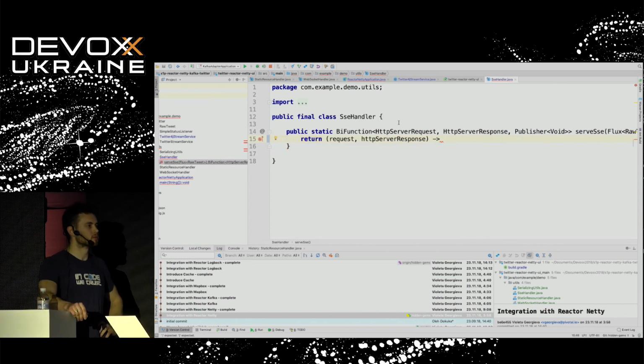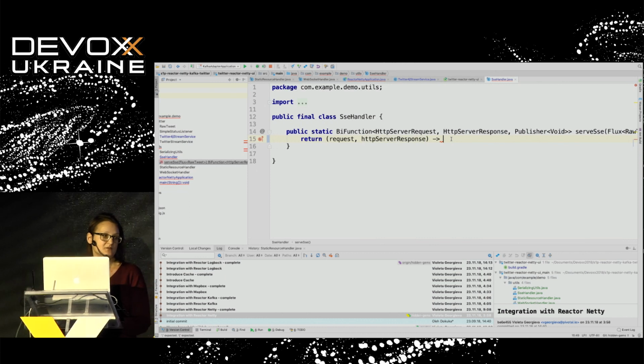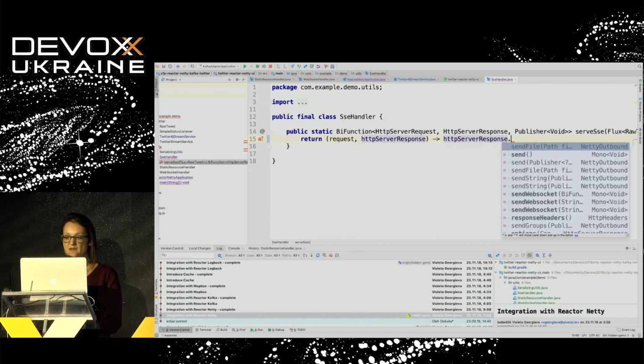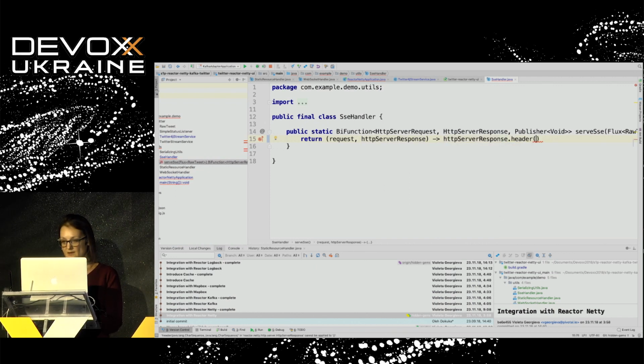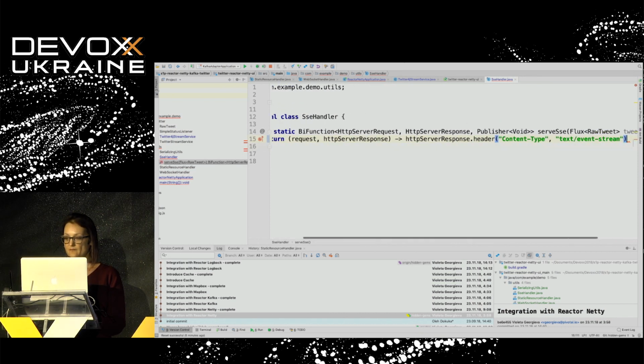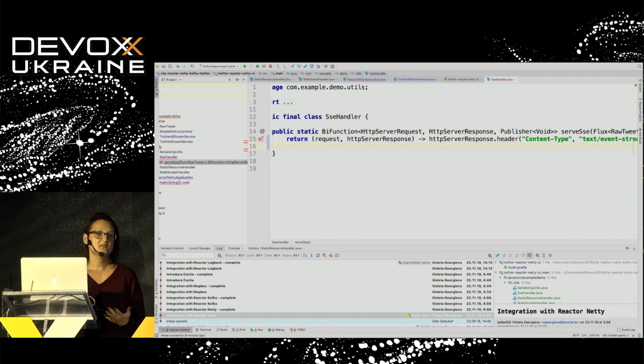Yeah, I have here the request and the response. If I need something from the request, I'm able to obtain it. But here for server-side events, we need just the response. On the response, we have to specify first the header, content type. Yeah, content type is really important. Yes. Then, as the server-side events stream is an infinite stream, you have to instruct Netty that we need a flush after every tweet. Otherwise, we cannot wait for the end of the stream.